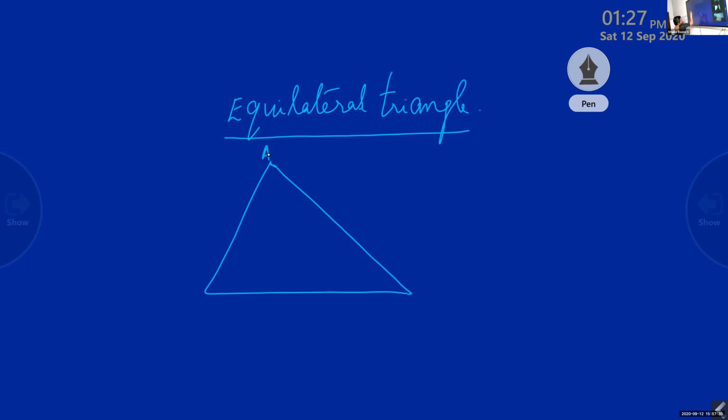Suppose A, B, C, I am writing. One side AB will be equal to AC as well as BC. All the three sides are equal. That means if this is 4 centimeter, this will be 4 centimeter, this also will be 4 centimeter. That is the meaning of equilateral triangle. Equilateral means, lateral means side, equi means same. So, a triangle with equal sides is known as an equilateral triangle.